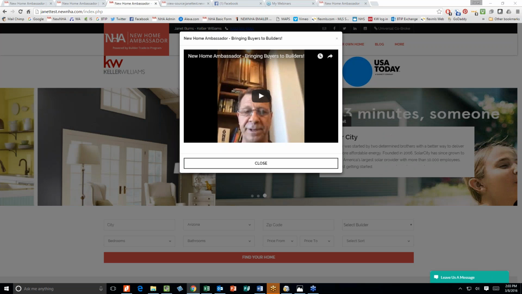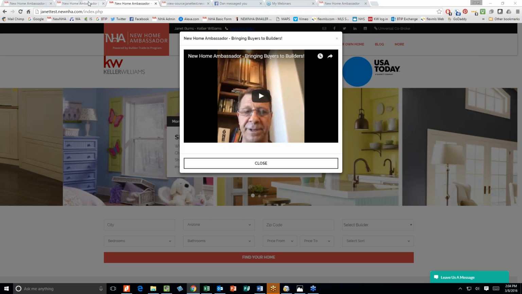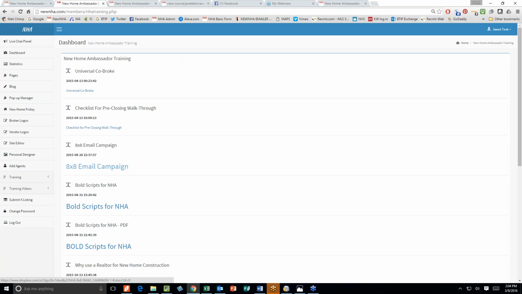Can the 8x8 and other campaigns be loaded into Top Producer or EDge? Absolutely. You're going to be given the opportunity from here to download it. Anything on the back end here is yours. So you just click on the 8x8 email campaign and download it, and then you can build it into whatever your CRM is.